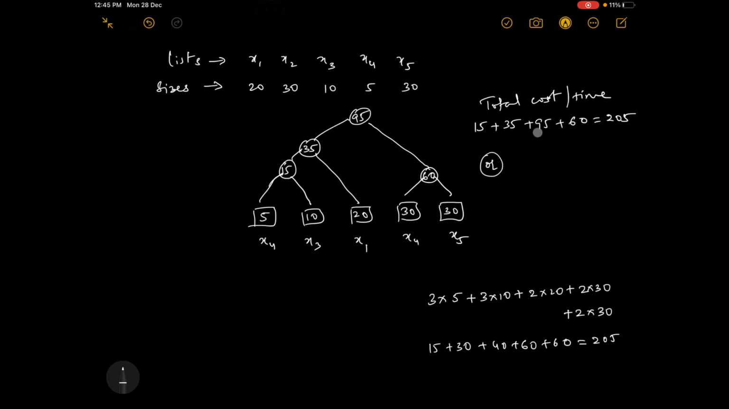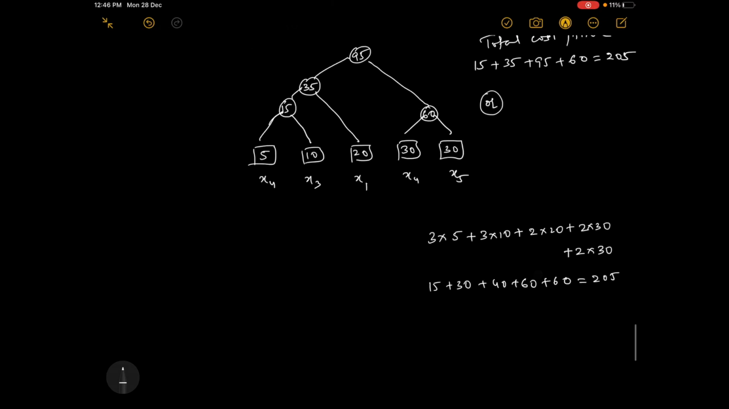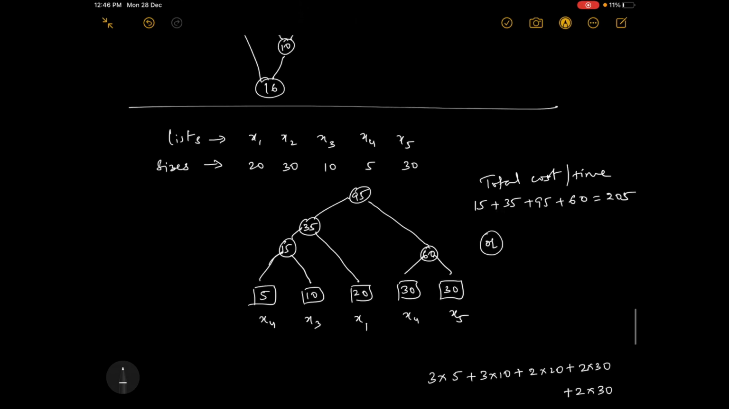So either you can consider the inner loop nodes, the addition of those, or you can use the formula that is the summation of distance di into the size of each list, size of each list, where i varies from 1 to the number of lists. So 5 is there, i varying from 1 to 5.